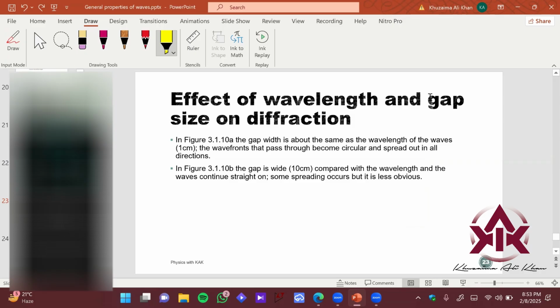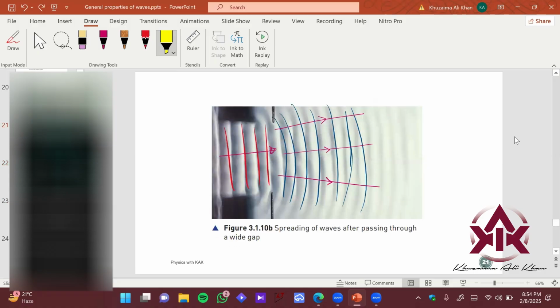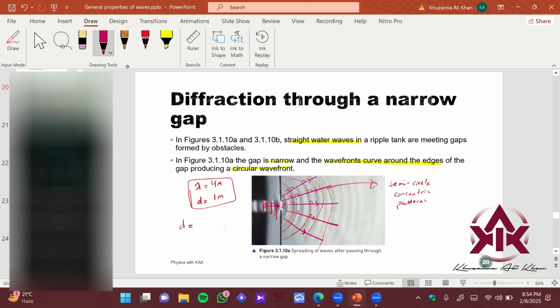Okay. So we have just the last thing to cover here. That is, what is the effect of wavelength and gap size on diffraction, right? Let's say I have this, right? This small d is the diffraction gap, right? And the lambda is the wavelength, right?